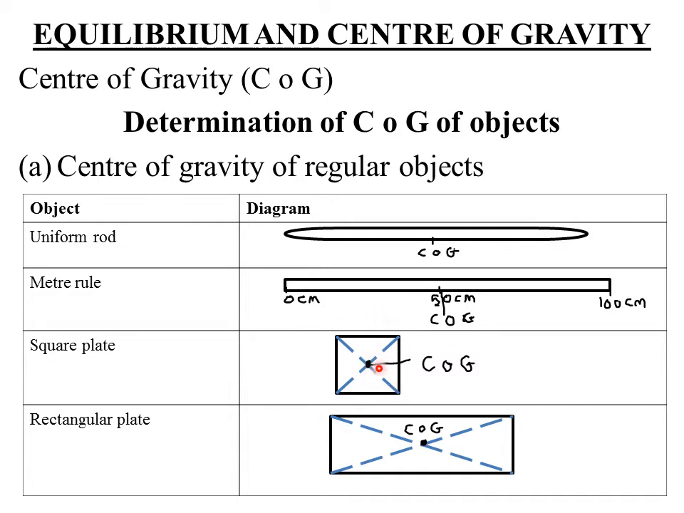So for a square plate, you just construct the two diagonals, then their point of intersection, that is where the two diagonals meet or intersect, would represent the position of center of gravity for that square plate.